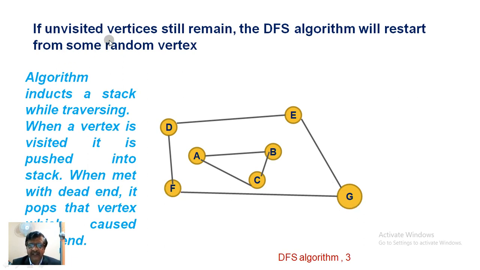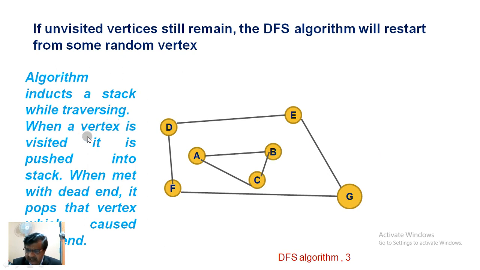If unvisited vertices still remain, so this is a graph, ABC is a graph, and DEFG is a connected component. This is a connected component for this particular graph. And if there were to be another graph over here, they become a disjoint graph. The algorithm inducts a stack while traversing.